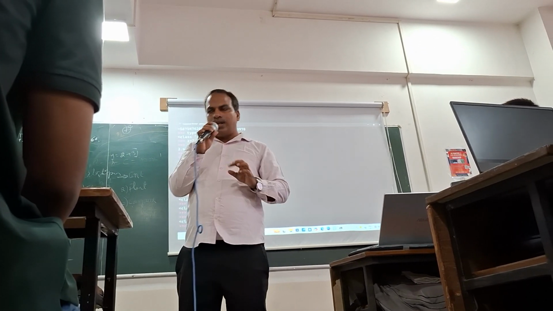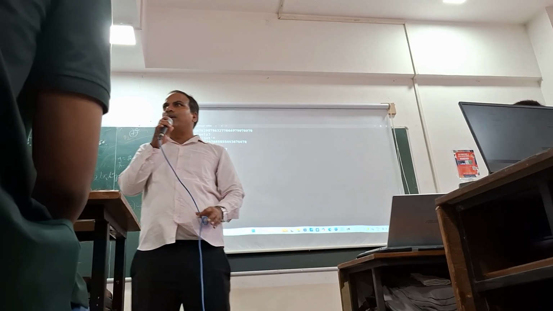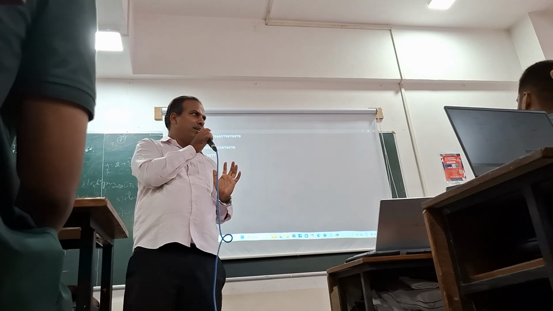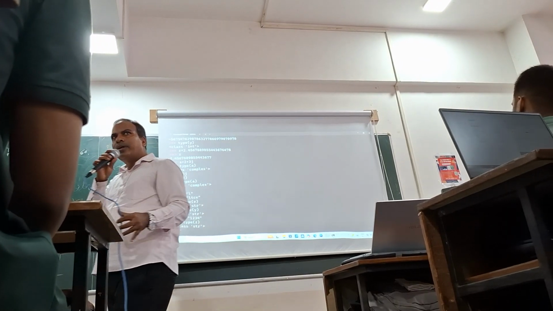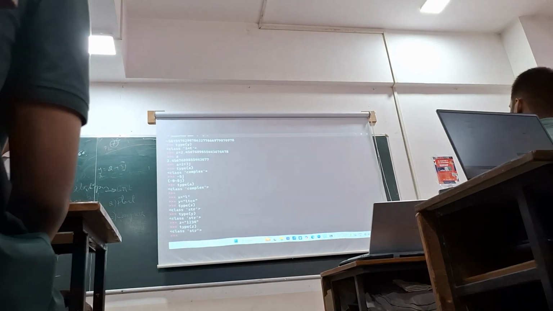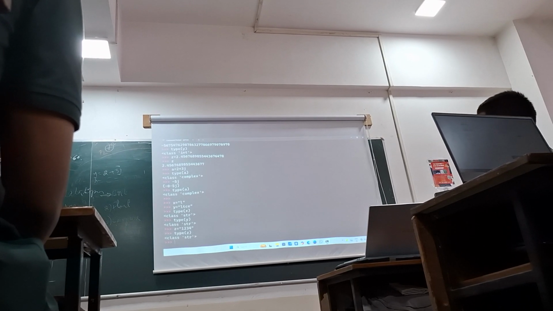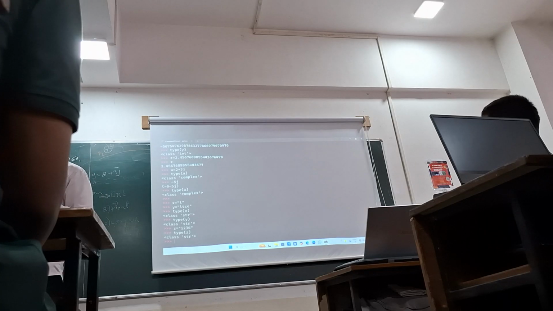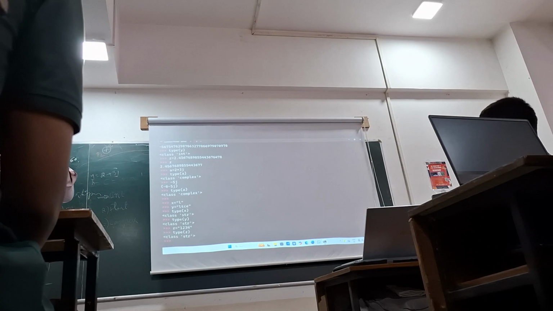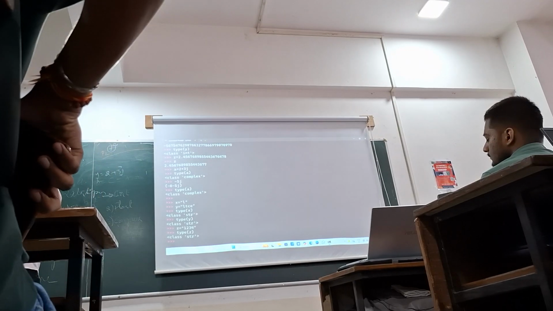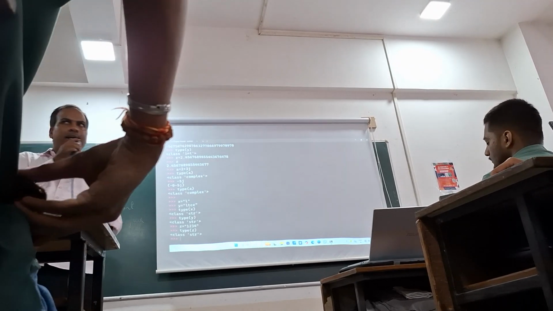So now let us see the most interesting part, the string operations. On a string, you can perform various operations. The most important one here is how to access an individual character, whether the string is indexed or not. And if it is indexed, what is the starting index, what is the ending index?